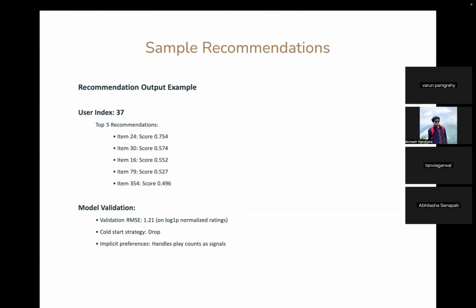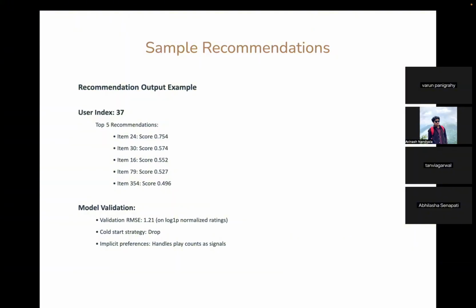So talking about the model training and model validation processes. During training, the ALS algorithm processes our pre-processed data in a distributed manner. This it does by partitioning the data across all the available executors, and this allows for parallel computation of matrix factorizations. And post-training, we generate recommendations in two ways. First, we get the top K recommendations for all users. Second, we can also get recommendations for specific user subsets.